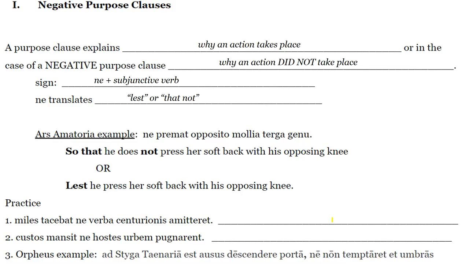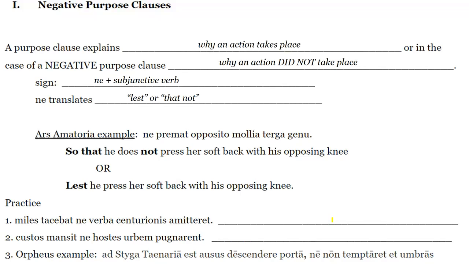Okay, we have two ways that we translate ne in Latin into English. My personal favorite is the word lest, because anytime I get to use this word, I'm a happy camper. But it can also be translated as that, not. We saw this all the way back in Ars Amatoria, right? Ne prema opposito molia terga genu, so that he does not press her soft back with his opposing knee, or lest he pressed her soft back with his opposing knee.